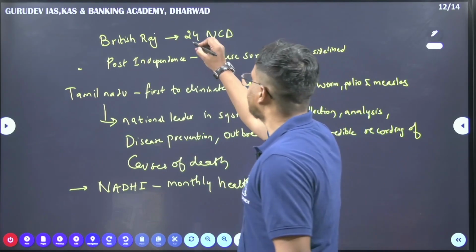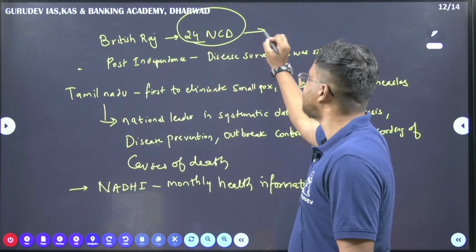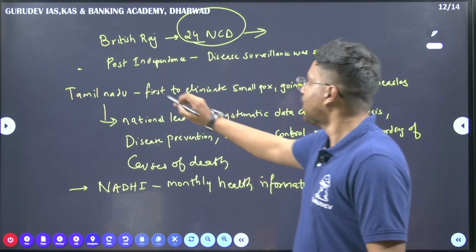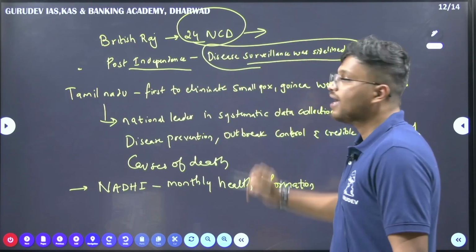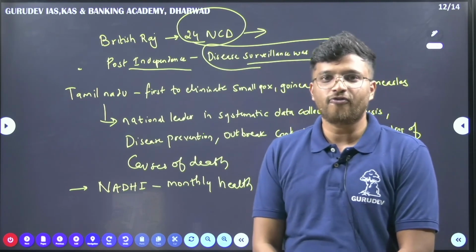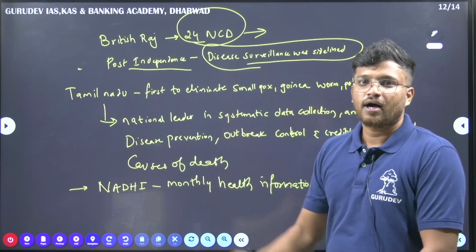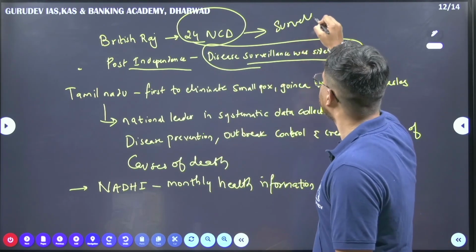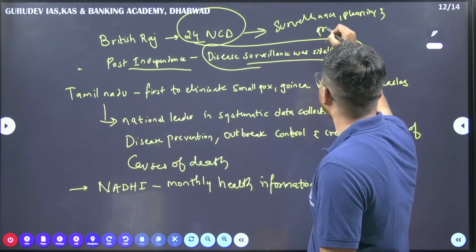Then we will look at the history of public health in India. During the British Raj, it was compulsory for every doctor to report 24 communicable diseases. Communicable diseases, it was compulsory for the doctors to report. But post independence, the disease surveillance was sidelined because we had a new ministry established, that is the Ministry of Health. When it was compulsory for the doctors to inform the higher authorities during British time, what used to happen? There used to be surveillance, planning and prevention.